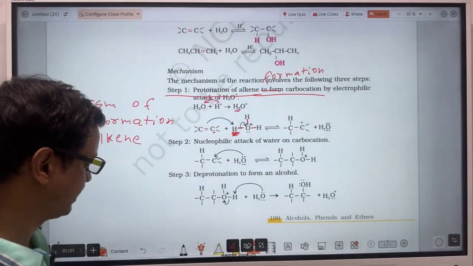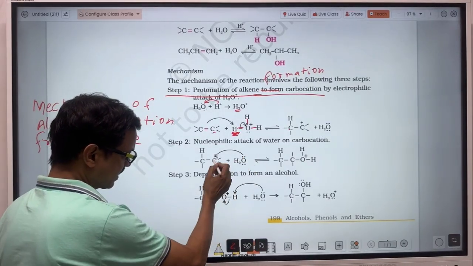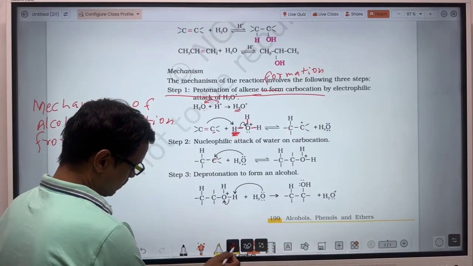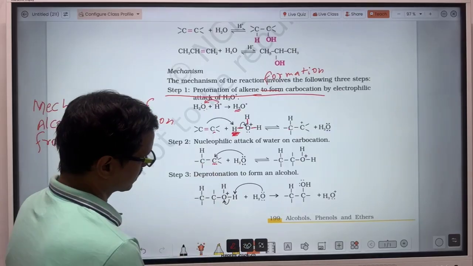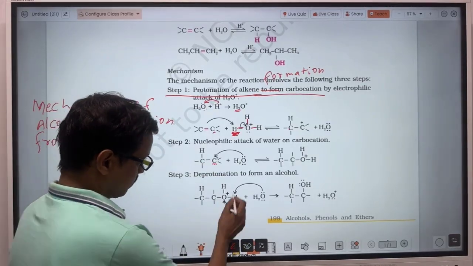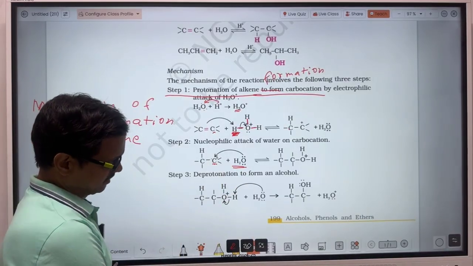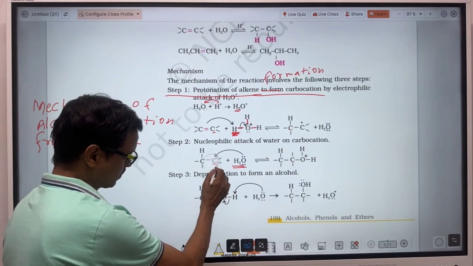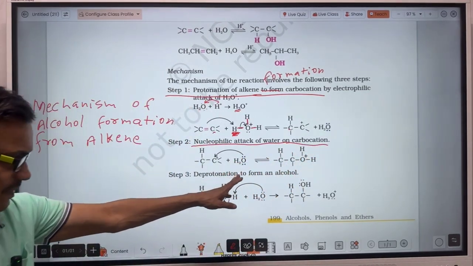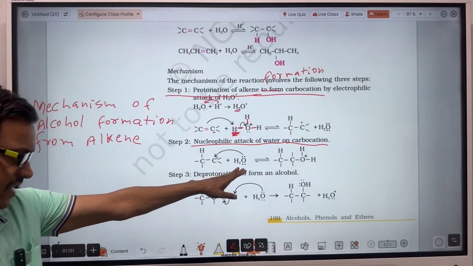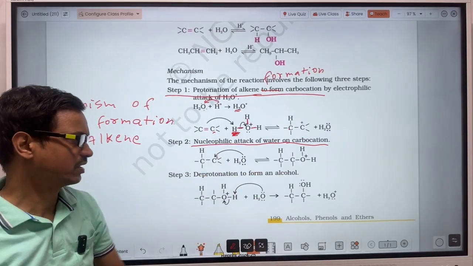So this carbocation forms. After that, there is water, with 2 lone pairs of electrons on the oxygen. These electrons will get attracted toward this positively charged carbon atom. Here water acts as a nucleophile because it has been attracted toward the positive side. So that is called nucleophilic attack of water on carbocation. That's why the name of the step is nucleophilic attack of water on carbocation.